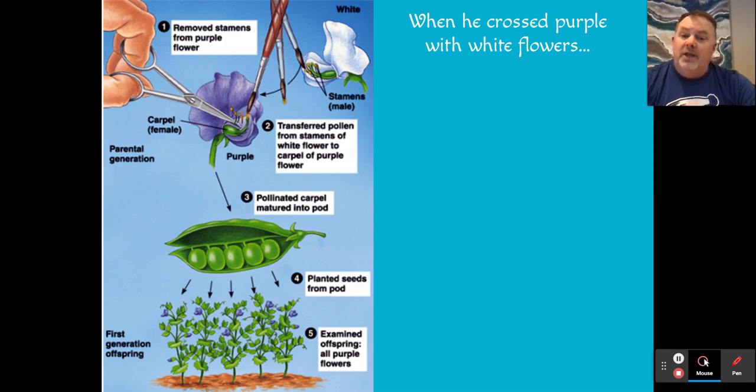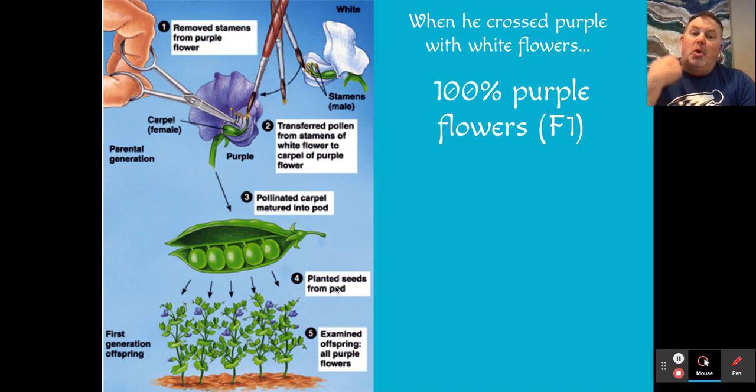What you'll notice is that the pea pod down there in the middle, number 3, is a mature pea pod and has many seeds. In this particular example, we have 1, 2, 3, 4, 5 seeds. Each one of those seeds has the potential of maturing into a new plant. As we look at what Mendel did, what he noticed is that 100% of the offspring from the purple and the white parent generation were purple.